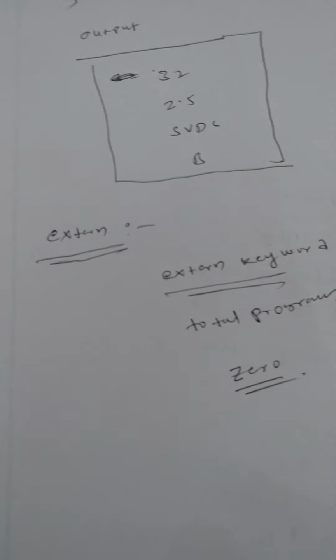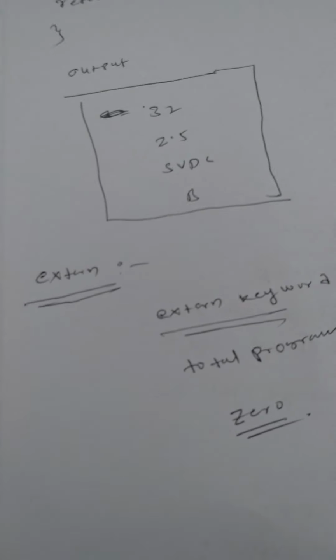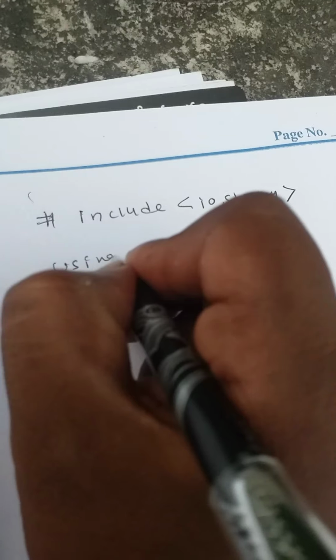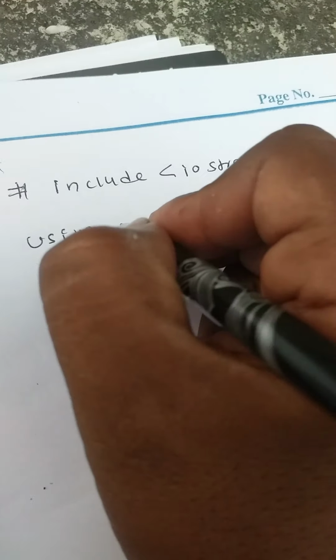Now let me create a simple program using the rules of C++. Let me take the header file declaration: #include <iostream>, and using namespace std.